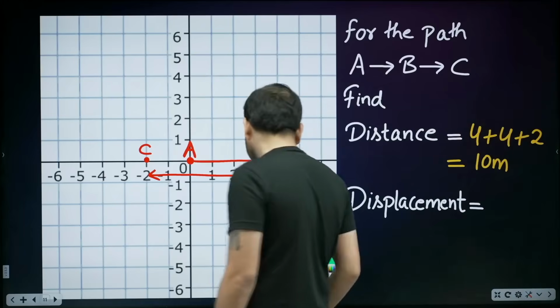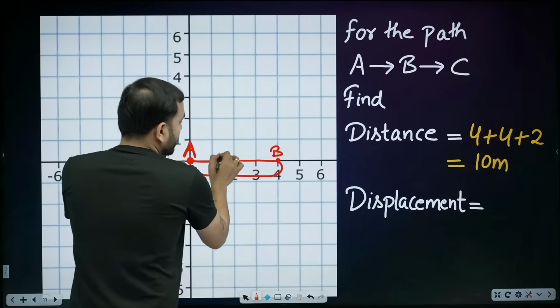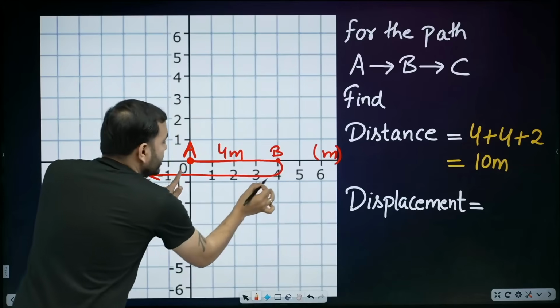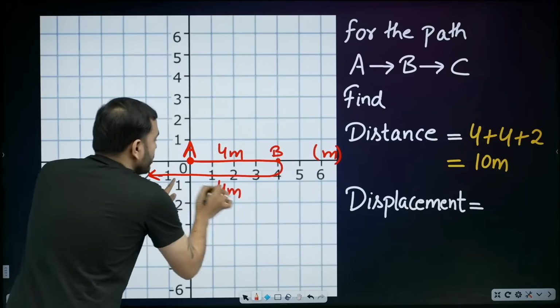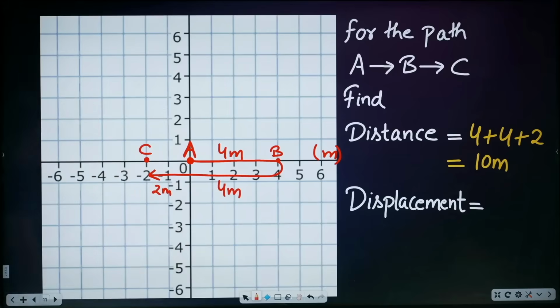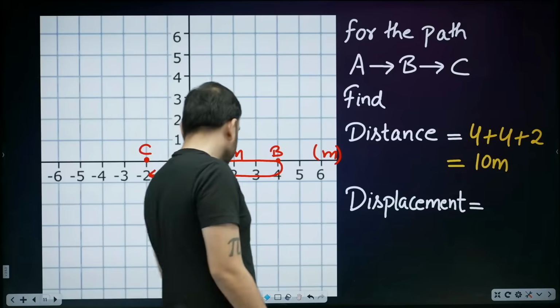Anyone has any confusion? No, right? Simple. From here to here is equal to 4 meters. Let's assume it's in meters. Then how much did we come back? 4 meters. Then moved a little further back, but how much? That's 2 meters. So 4, 4, 2 is equal to 10.